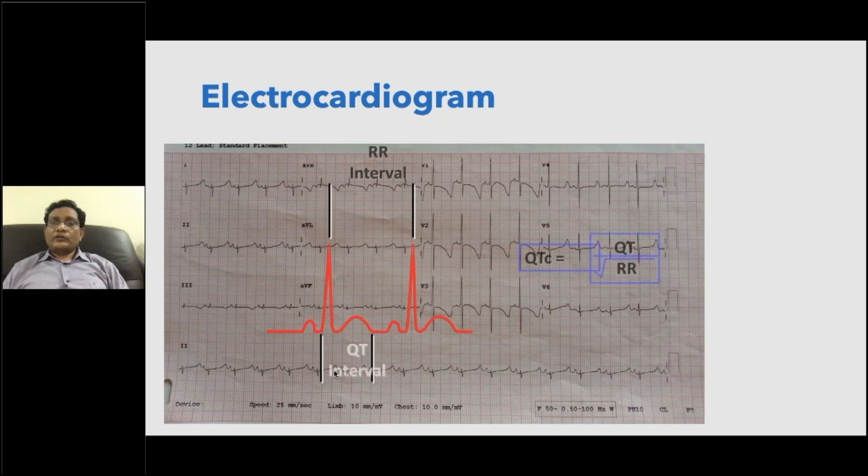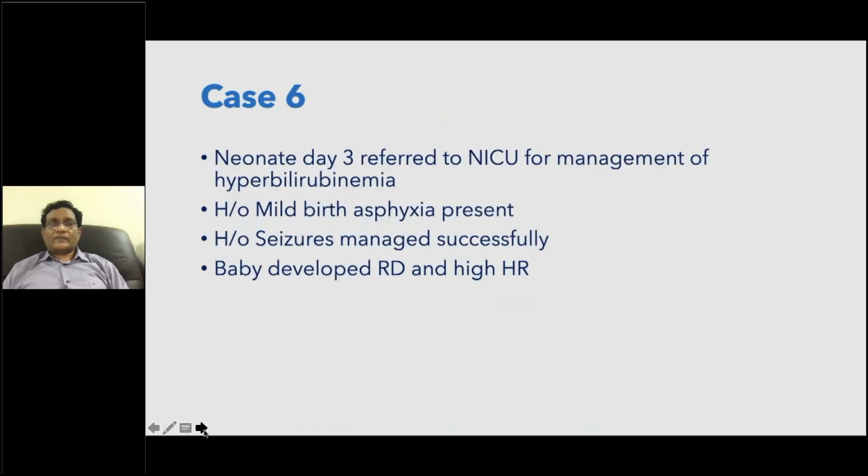You all know that QTc equals QT divided by the square root of the RR interval. If it is increased beyond 460, we treat them very aggressively. First, we avoid the medications which further increase QTc, and we probably give propranolol in these cases. Based on the scenario, we will treat the babies.